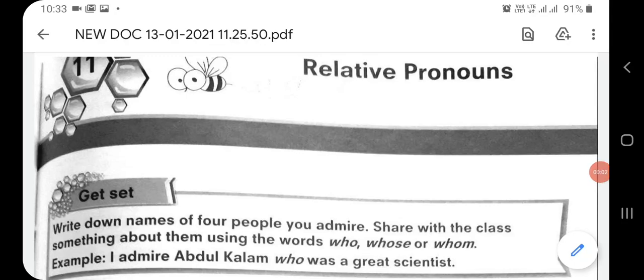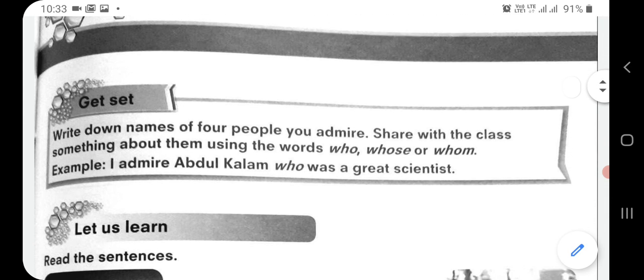Hello students, today we are going to start lesson number 11 from your grammar book, that is relative pronouns. We have already seen the concept of relative pronouns. Now today we are going to see what is given in our grammar book. The first exercise is Get Set.